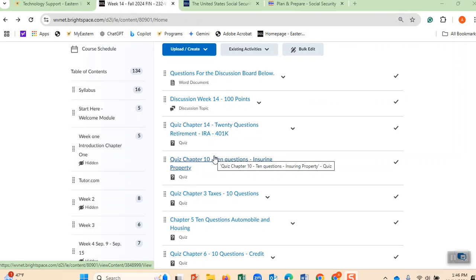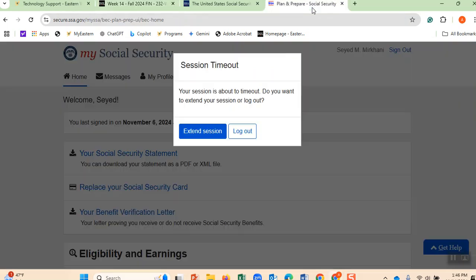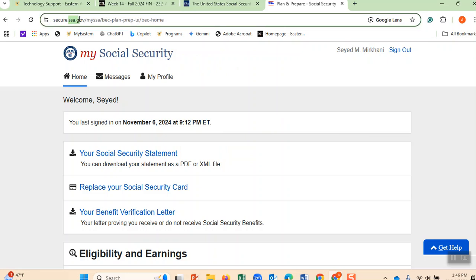Now, I want to show you the Social Security website. I am assuming maybe 1, 2, 3 of the students in the class go to their Social Security website and check. The people who get close to retirement go there and check. I want just to show you, SSA means Social Security. Here it is, ssa.gov. This is a government website.